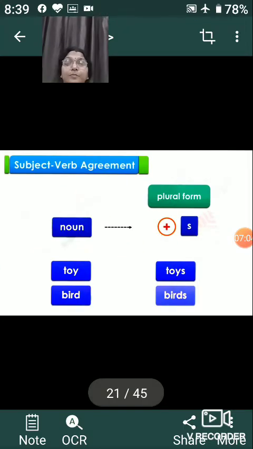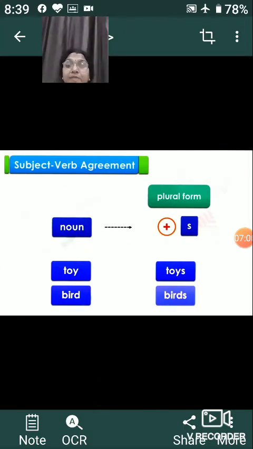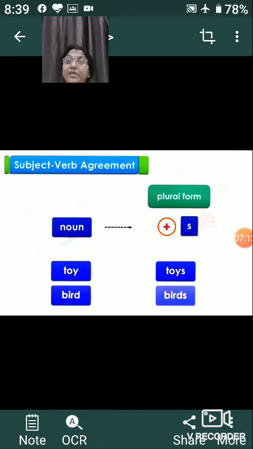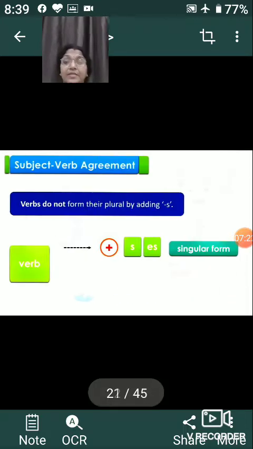Okay, so let us talk about some more examples. When we talk about the subject, what we basically do is add s, like toys, birds, umbrellas, all those. So when we make the plural, we use s.